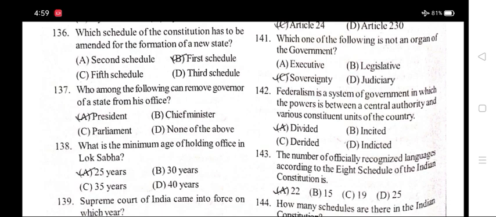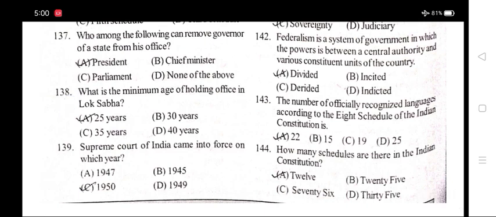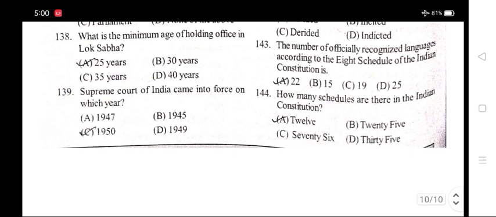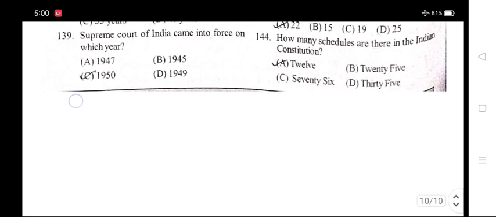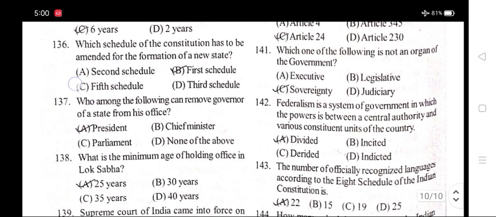136. Which schedule of the Constitution has to be amended for the formation of a new state? Option B, first schedule. 137. Who among the following can remove governor of a state from his office? Option A, President. 138. What is the minimum age of holding office in Lok Sabha? 25 years. 139. Supreme Court of India came into force in which year? 1950. 140. Which article in the Constitution of India prohibits the employment of children below the age of 14 in any factory? Option C, Article 24.